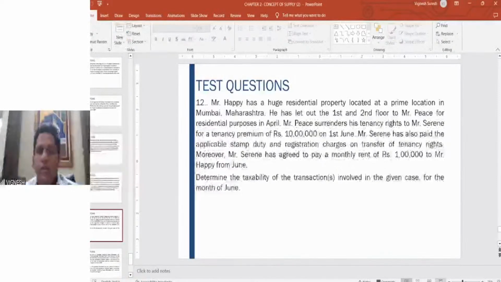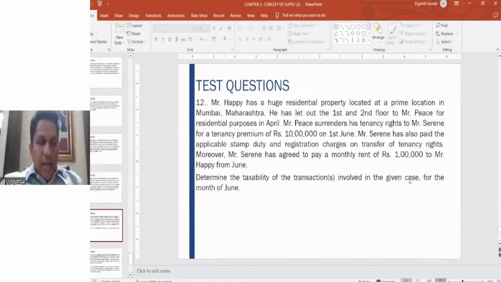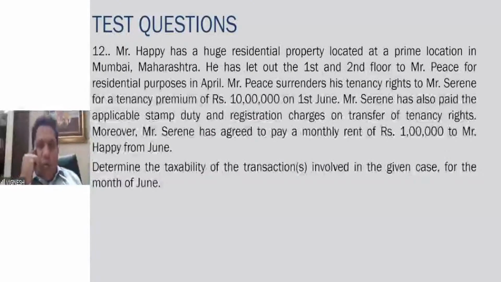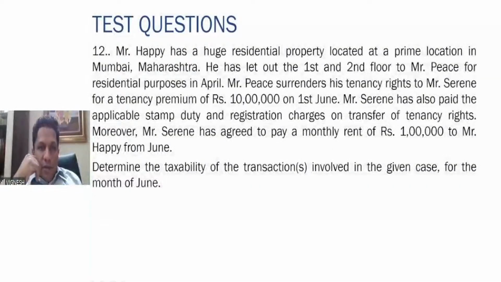So therefore, here what is happening is, in the first transaction, there is renting of immovable property, which is very much a supply of service. Also, further clarification was given that even with regard to tenancy rights, if the tenancy rights are transferred, even though there is a registration and stamp duty paid on that, it is not a supply of goods. It is to be treated as a supply of service only. So therefore, there are two transactions. One is transfer of tenancy right for 10 lakhs, and even the registration stamp duty gets no separate GST, it should be added to this total because the principal supply is transfer of tenancy rights, and therefore GST will be charged.